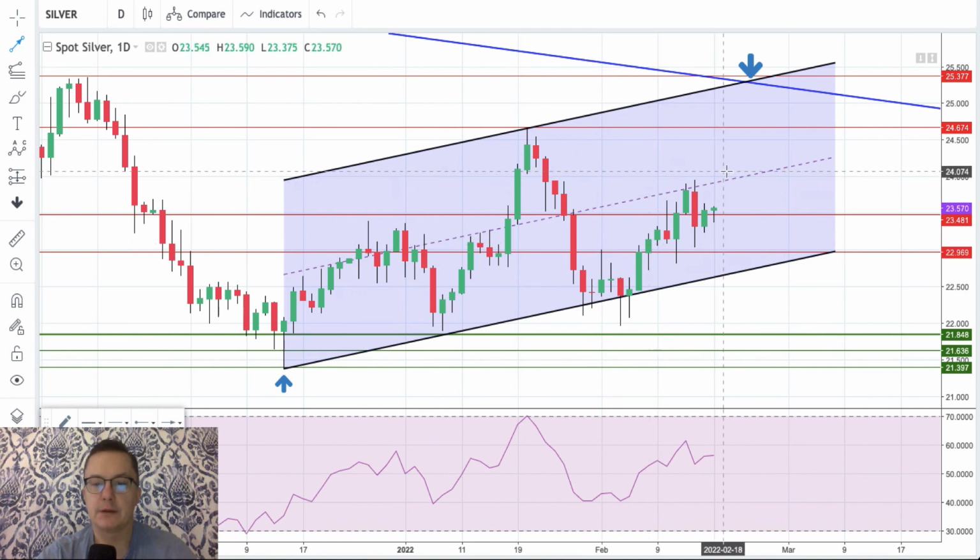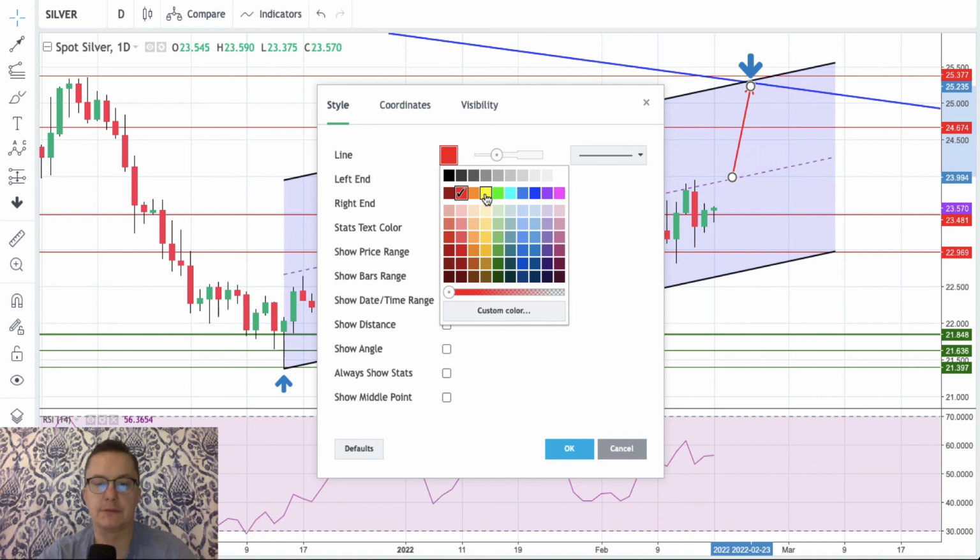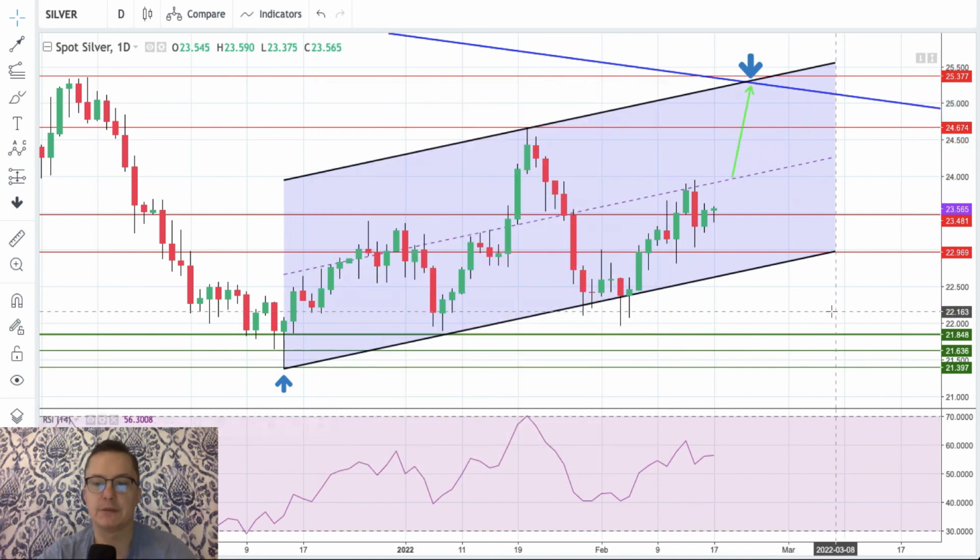If we break towards the second part of this channel, we can do this. Okay, the up move towards that level. So let me just put it on green so everyone can see what I mean. There you go. That's the silver outlook.